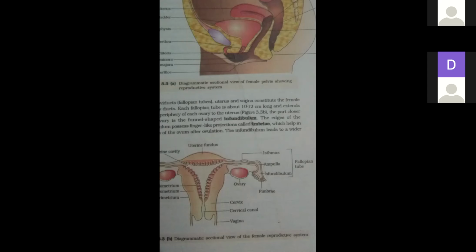Then twins are formed. In another case, sometimes the embryo is divided into two parts, and that is why twins are formed. Is it clear? But it occurs on a very rare basis.